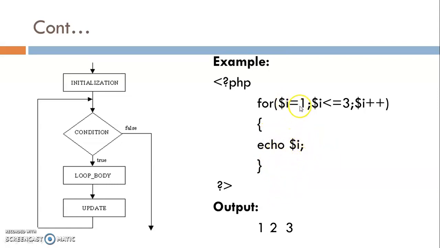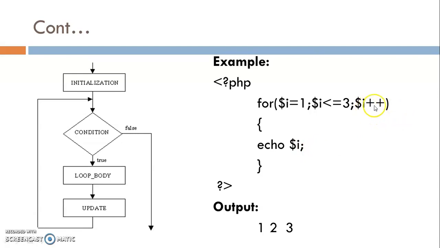So initially $i = 1, the condition is true, so print the value of variable i. Then go next to update the value of the variable. Now the value of the variable becomes 2. Again check the condition, 2 <= 3. The condition is true, so print the value of variable i.